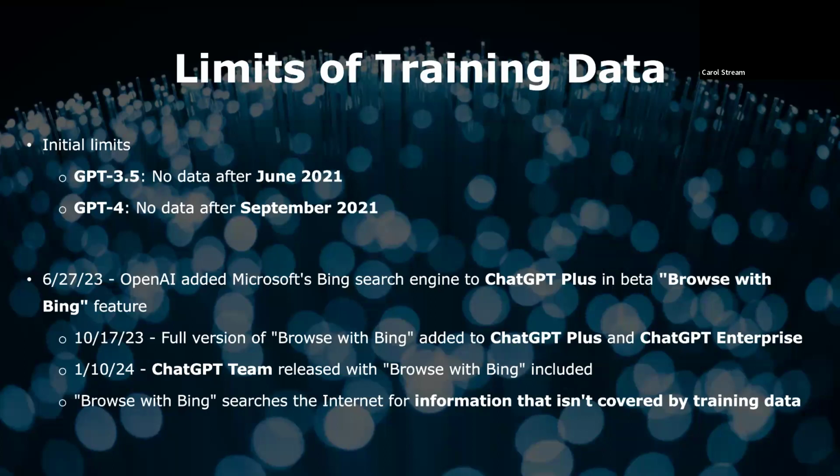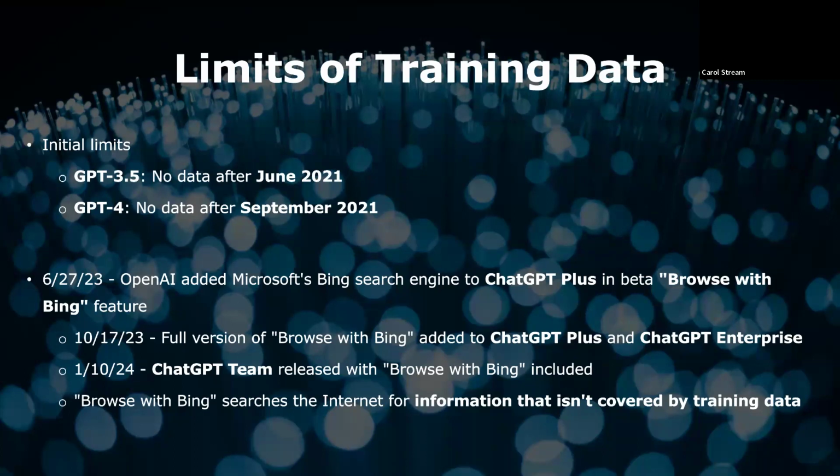Initially, GPT 3.5 did not have any training data created after June 2021, while GPT-4 did not have any training data created after September 2021, which meant that neither model could accurately answer questions involving information or events beyond those cutoff points. This changed on June 27, 2023, however, when OpenAI incorporated Microsoft's Bing search engine into ChatGPT Plus through the beta version of its Browse with Bing feature.